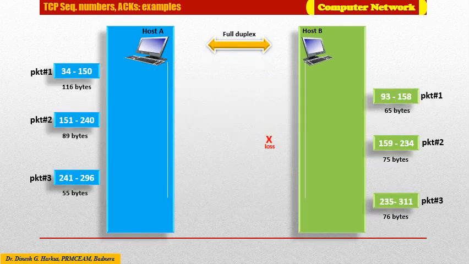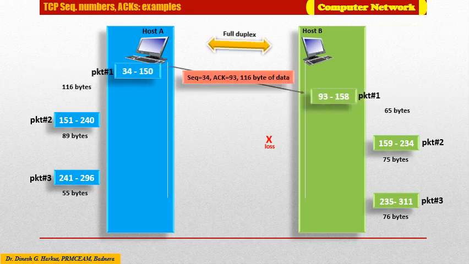We will take yet another example, which will help you get more insight into the significance of the sequence number and acknowledgement number and how these numbers are manipulated by the hosts involved in communication. Here, suppose host A and host B are involved in full duplex mode communication, and host B has received one segment from host A containing bytes 34 to 150, as shown in packet number 1.